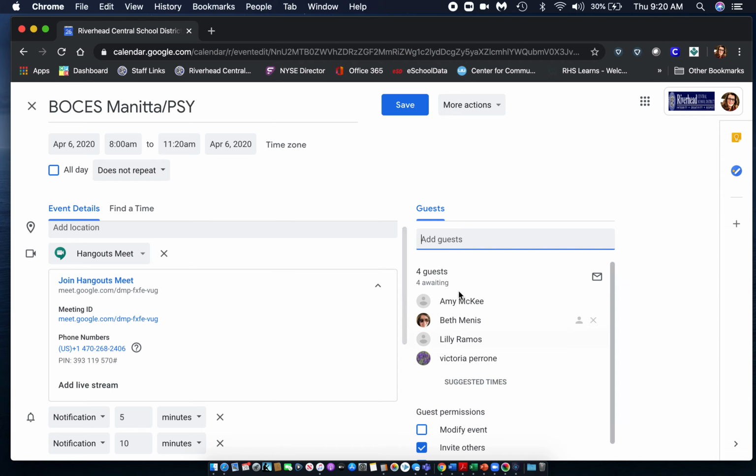So the only people who get the invite here are the 4 main CSE people. Now, your chair might tell you we need to invite this related service provider or this other person. That will deal on an individual basis. You can write them in. You can send them a link. There's lots of things to do.